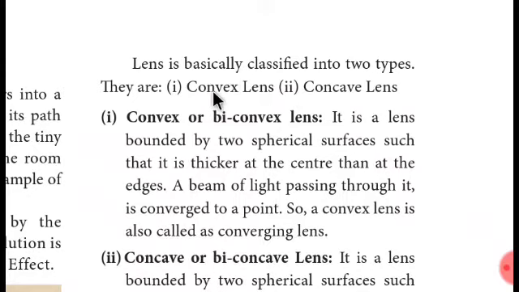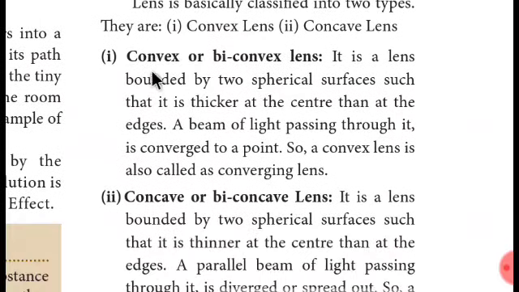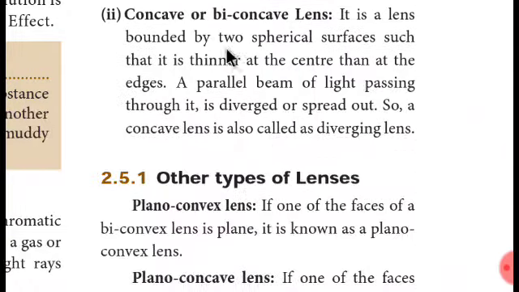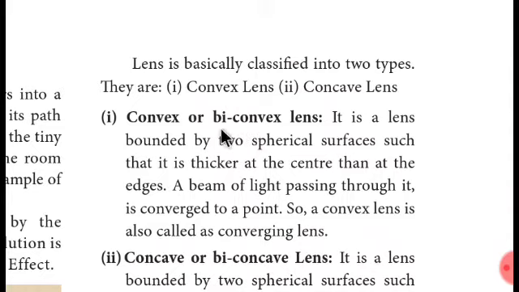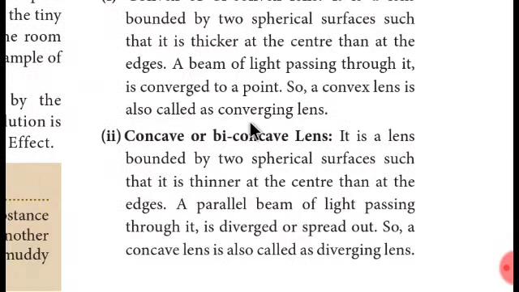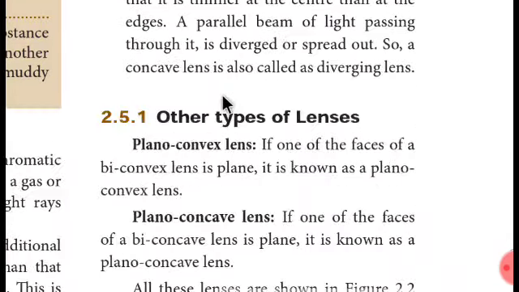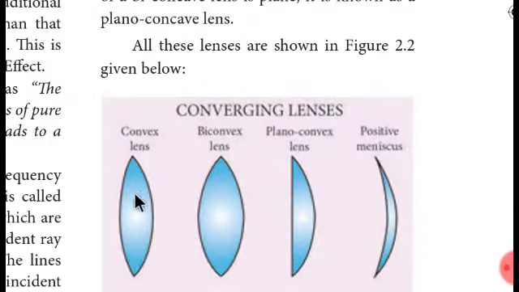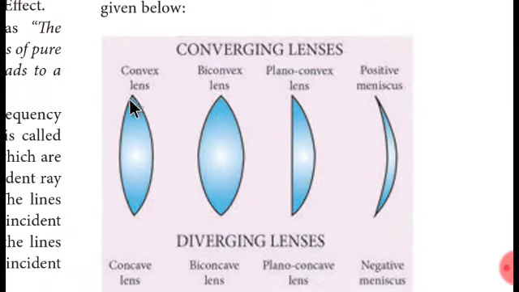Since in a mirror the concave has a real image, here the convex will have a real image, the vice versa of it. Okay, getting into the paragraph. Convex or biconvex lenses. Biconvex, bi means two, and convex means it's bent like this one. This is a convex lens, but it is not biconvex. I will explain it later.